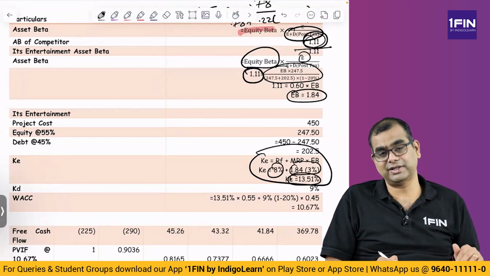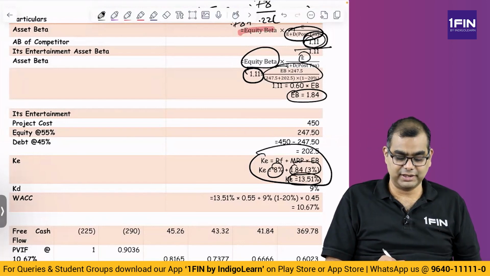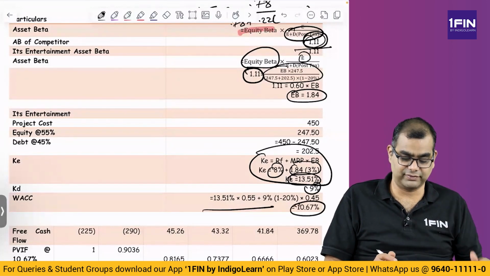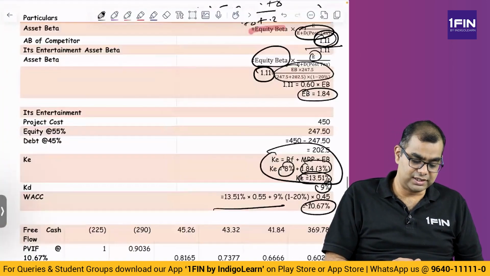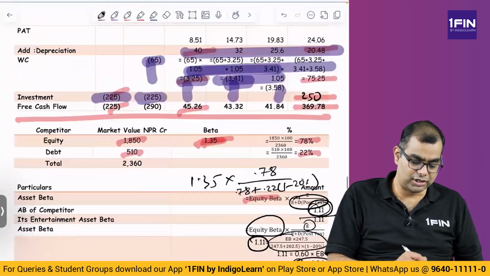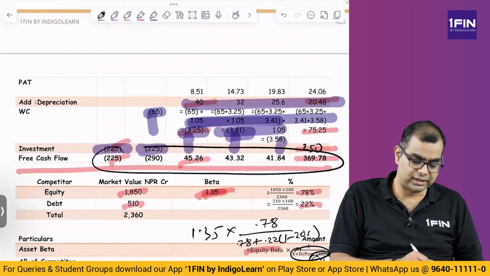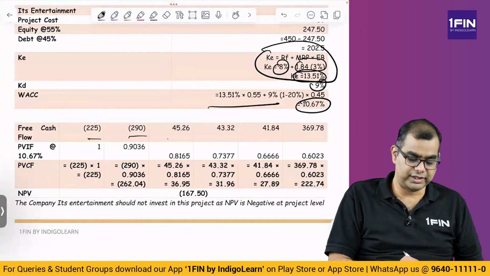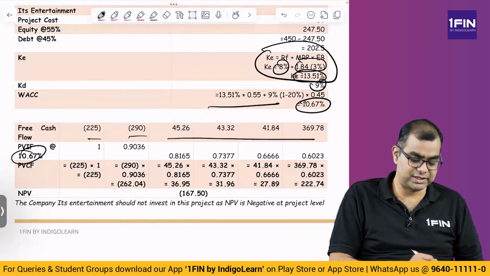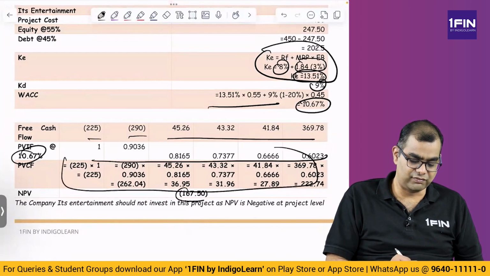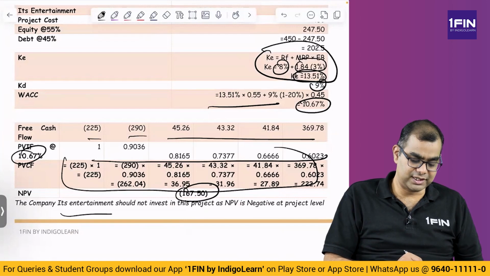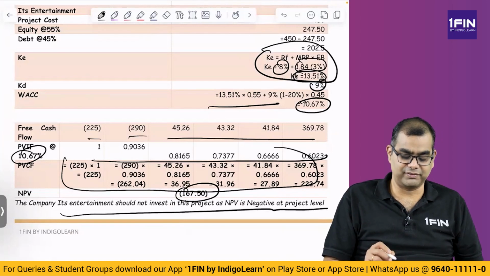So all this activity we did to find out the cost of equity. Then cost of debt is 9%. You compute the weighted average, you get 10.67. This is post-tax weighted average, 10.67. Whatever WACC you got, you apply that particular present value factor to the free cash flow. So 225, 290, all of these you apply at 10.67%. You get these present value factors, you multiply that, you get an NPV of 167.5, which is negative. So the company, Entertainment, should not invest in this project as NPV is negative at this level.